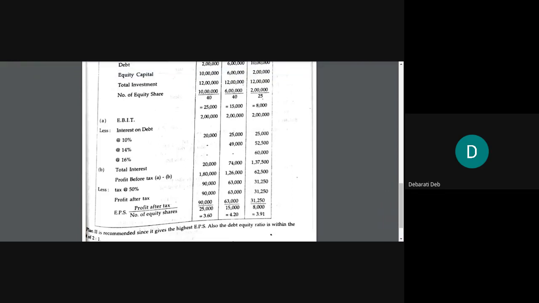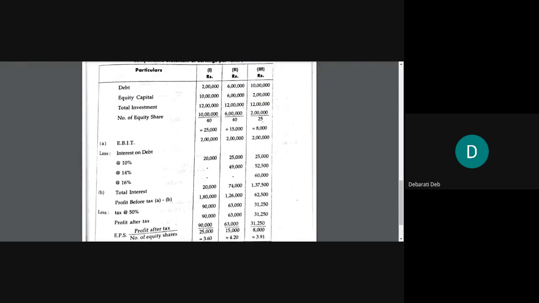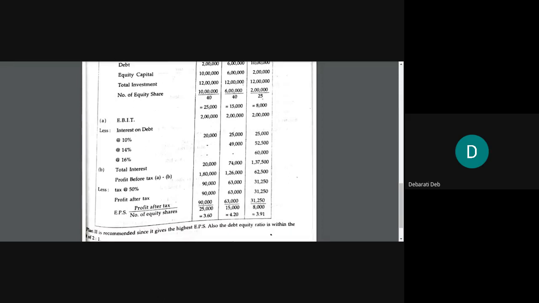Okay. So similarly, do for the third option. For the third option, what will we do? We need 10 lakh rupees. First, 2,50,000 we will take at 10%. Then how much is left? 7,50,000. So out of 7,50,000, we can still take 2,50,000 to 6,25,000. That means how much?